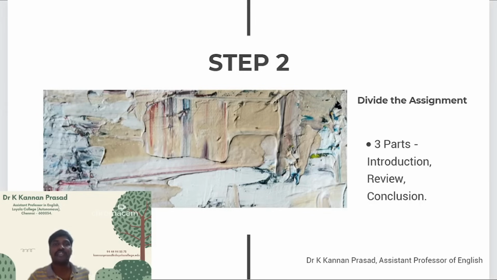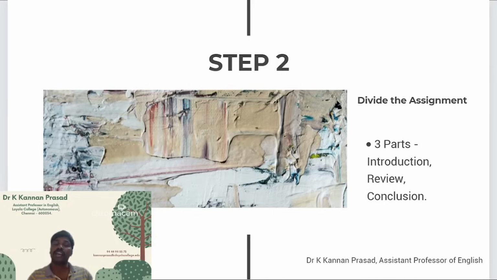In step 2, after you have finished reading all the materials more than once, and now you have an idea, you could divide your review writing assignment into 3 parts. The first part is introduction, the second part is review, and the third part is conclusion. Now you can give titles to the assignment itself, subtitles, right? You can give an actual title, or you might simply call it review writing hyphen whatever topic you have chosen. The topic of the short story, novel, novella, poem, play, prose essay, film, whatever it is, right? So review writing hyphen the topic you have chosen. That could be the title.